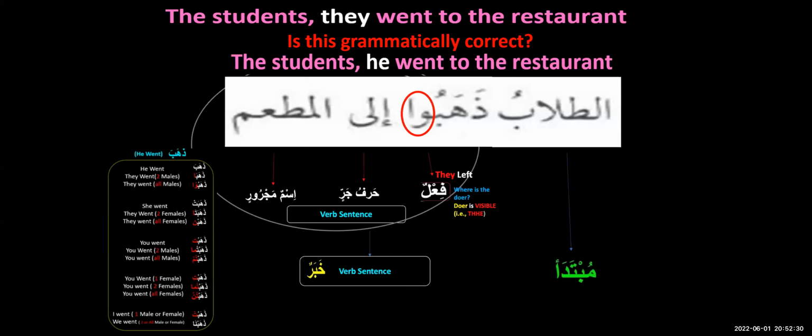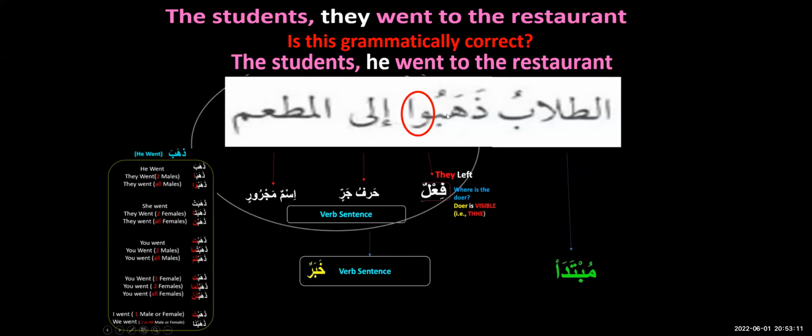This is the base, sisters. If we don't memorize that, what is going to come next will be a really uphill task. So I hope everybody understands that this is important. And the good news is, when you're memorizing that, you are actually focusing on the ending. So with many past tense verbs, you will just add this suffix and you will get the meaning. Dhahabu, they all male went. If I say jalasu, they all male sat. Kharaju, they all male left. You see, so I hope you have done that.